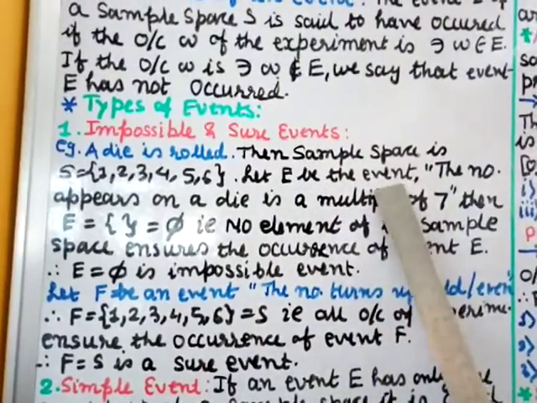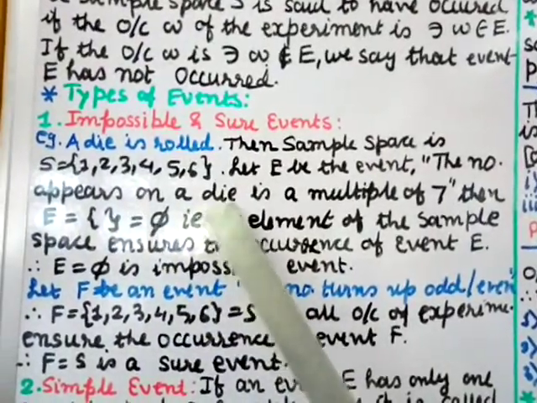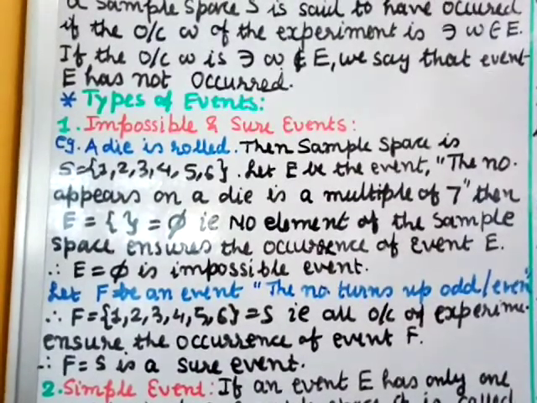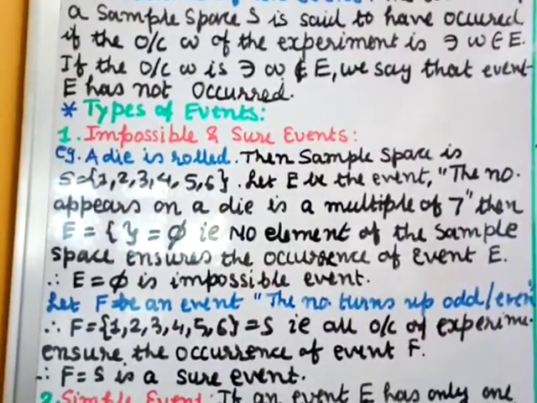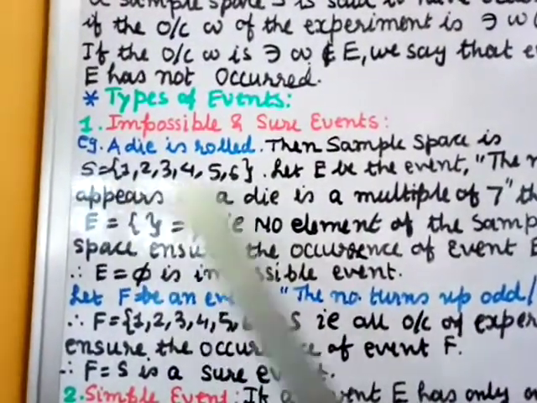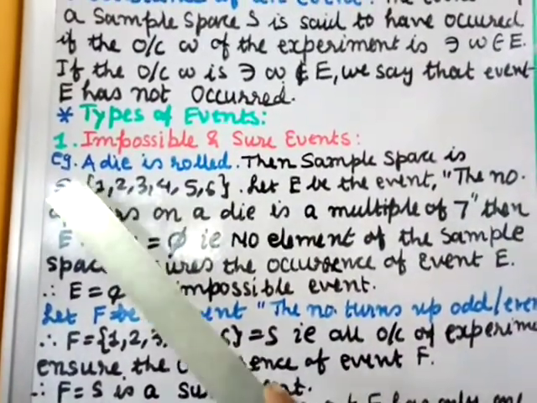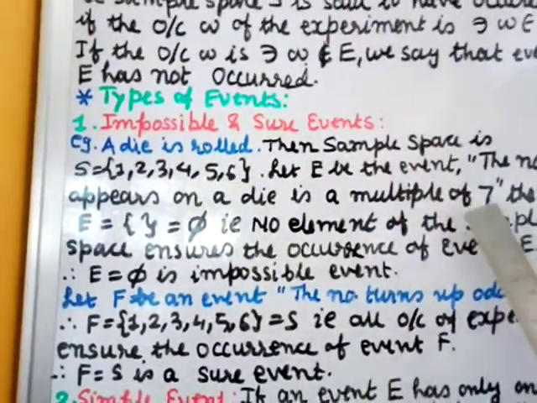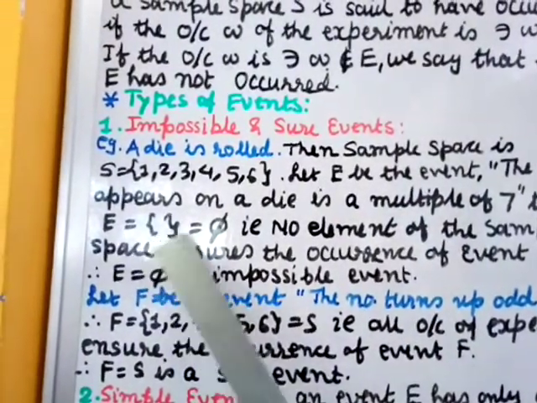Let E be the event that the number appearing on the die is a multiple of 7, that is 7, 7 into 2, 7 into 3, 7 into 4 and so on. When you see the sample space, 7 into 1 is 7, 7 into 2 is 14, all these numbers will not appear here, because it goes up to 6 only. It cannot be more than 6. Therefore the event E will be equal to the empty set phi.